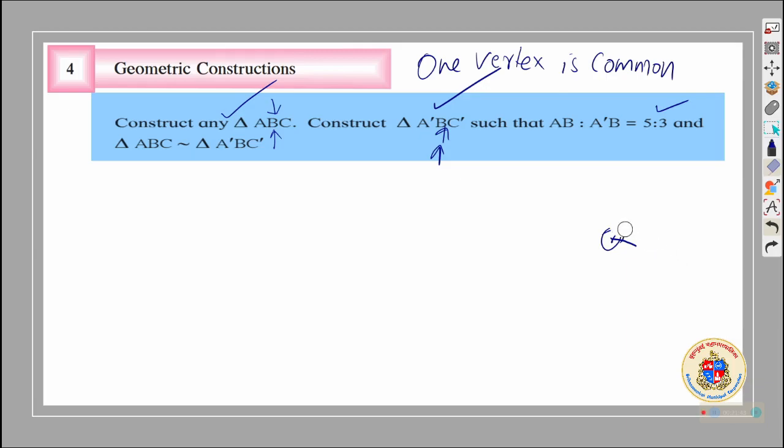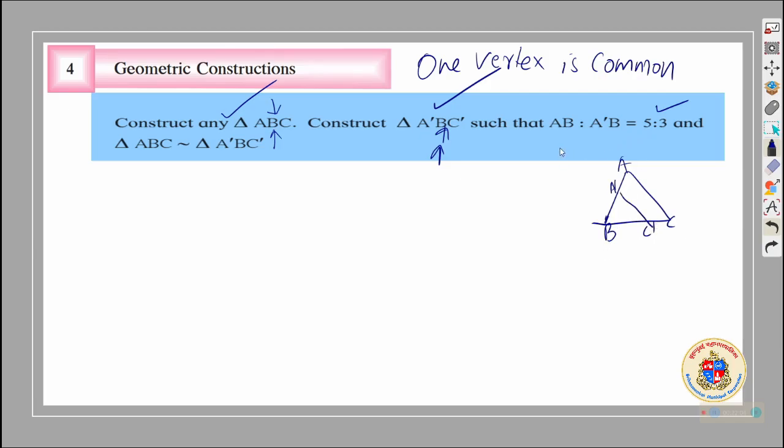Before that we should study the question once again. We have to construct ABC of our choice. Then construct ABC dash. B must be the same, so A dash goes here and C dash here, and we get a triangle like this.